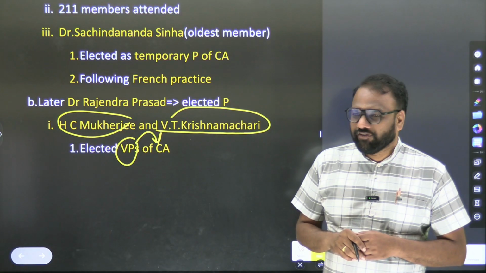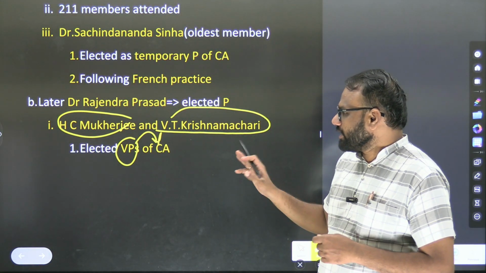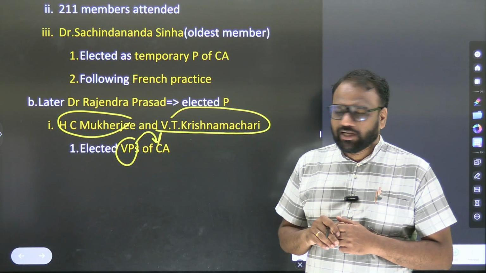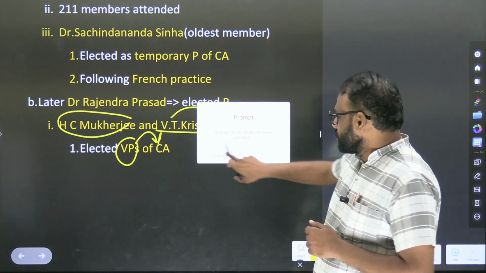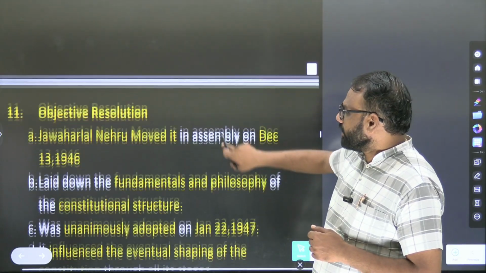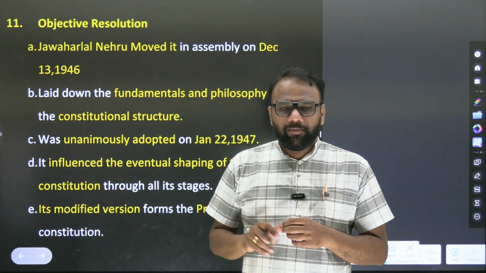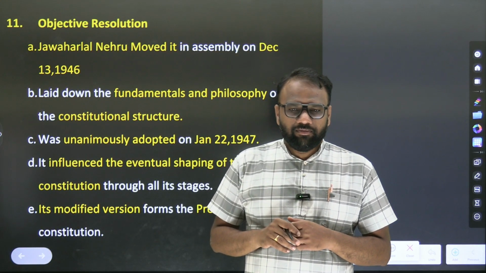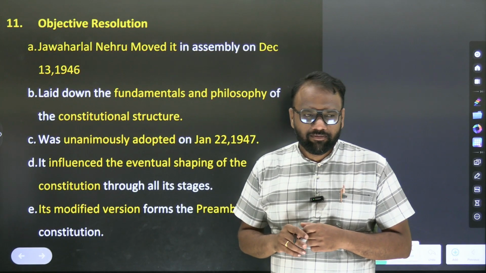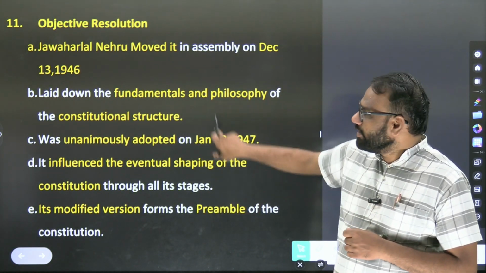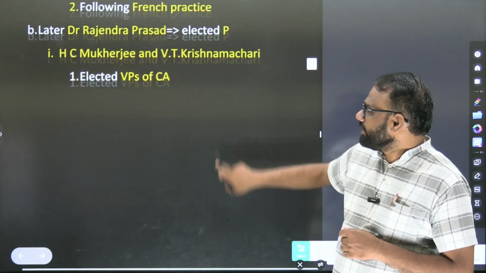So who are the 4 important names? Sachidanand Sinha, Rajendra Prasad, H.C. Mukherjee, and V.T. Krishnamachari.